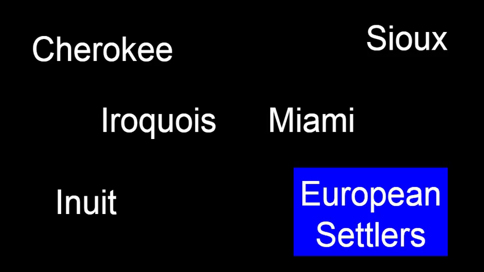Finally, another major consequence of the interaction between Native Americans and European settlers was the amount of disease brought from Europe to North America. Early Americans did not have the resistance to many of the illnesses that Europeans over the course of their history had built up a resistance to. This led to lots of Native Americans dying from disease.